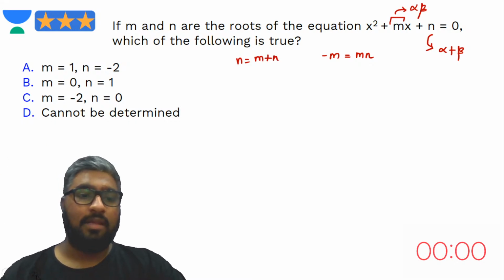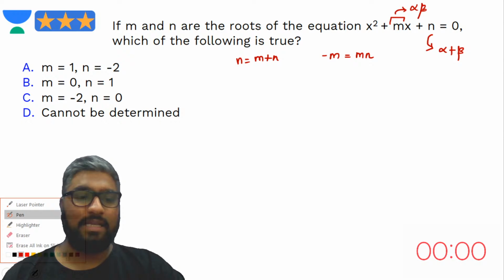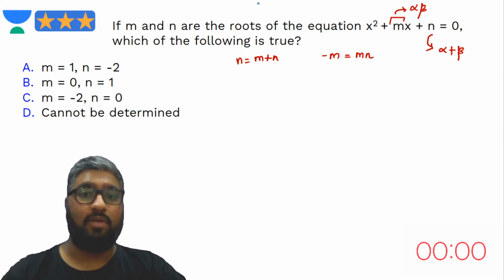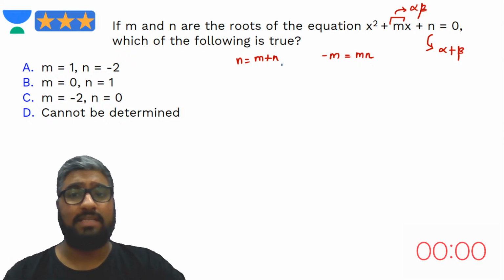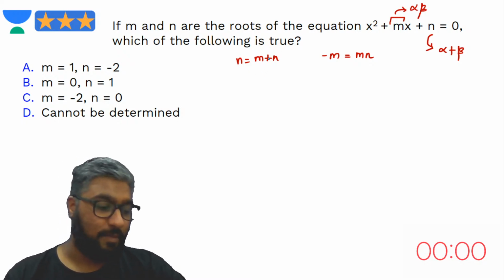This basically means what? That one of these has to be 0. Yes, one of these needs to be 0. Only then this is possible, right?